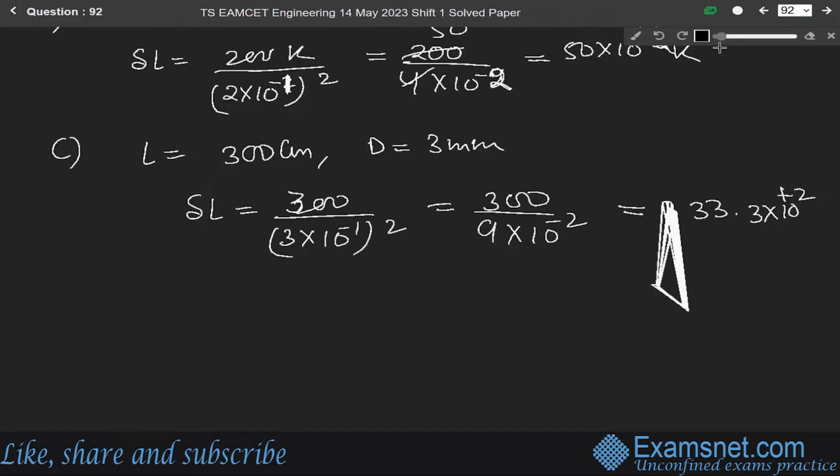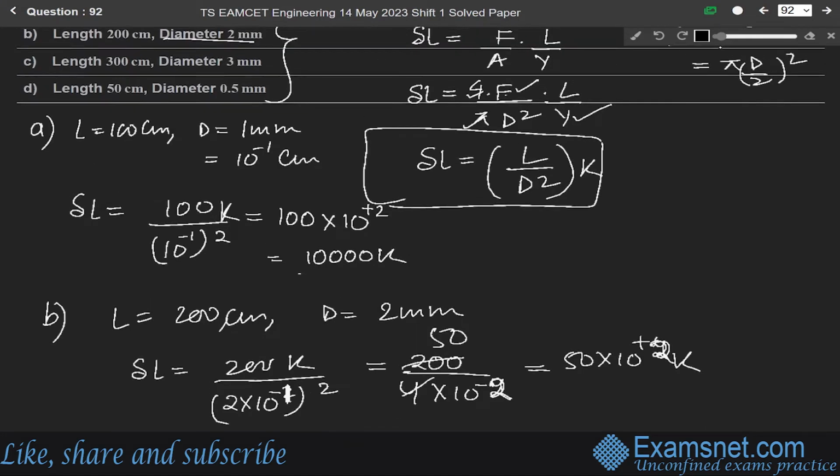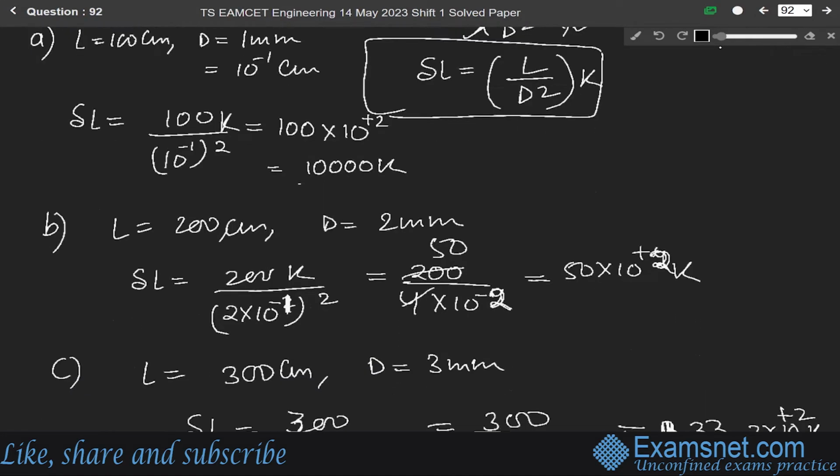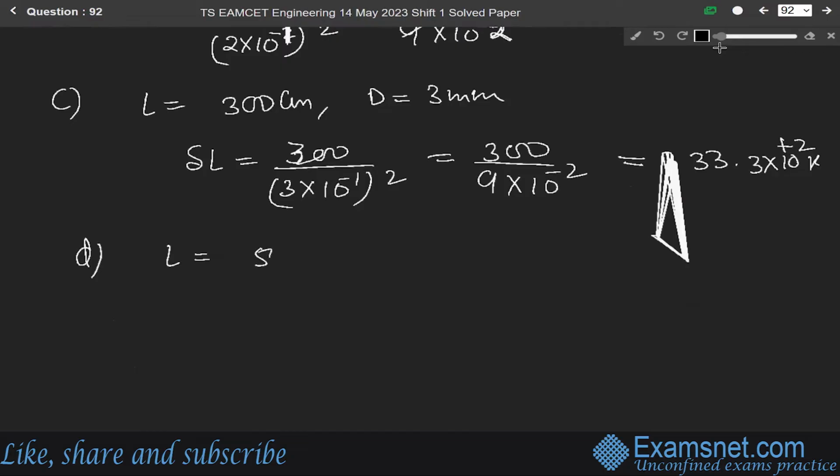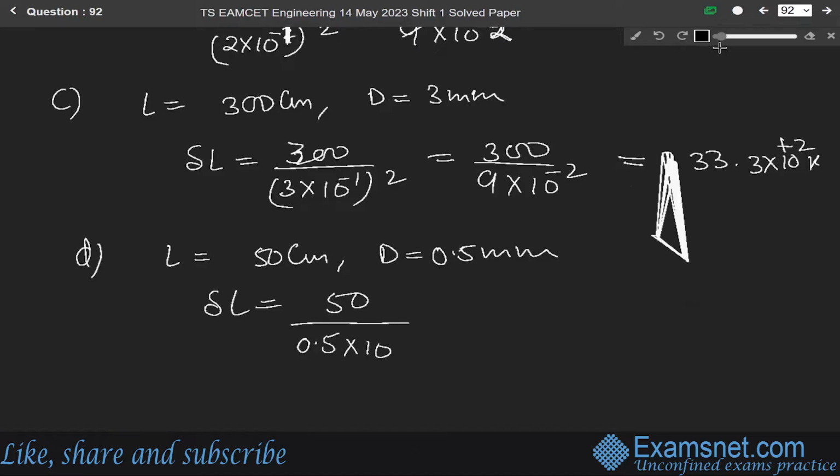This into K. Now D option, L is equal to 50 centimeter and D is equal to 0.5 millimeter. So solving it, we get del L equals to 50 over 0.5 into 10 to the power minus 1 whole square. 0.5 means 1 by 2, so 50 over 1 by 2 whole square, which is 1 into 4 over 10 to the power minus 2.